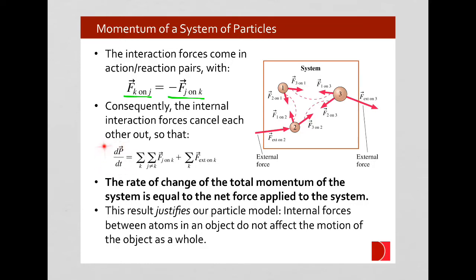And so when we're looking at the mass times acceleration, the change of momentum of each object, we're looking at the sum of all of the interaction forces plus the sum of all the external forces. But we see here that if we're counting up all the different interaction forces, if we count the force of particle 1 acting on particle 2, we'll also count the force of particle 2 acting on particle 1, and those will cancel out completely. We'll include the force of particle 3 acting on particle 1, the force of particle 1 acting on particle 3, those will cancel out completely.